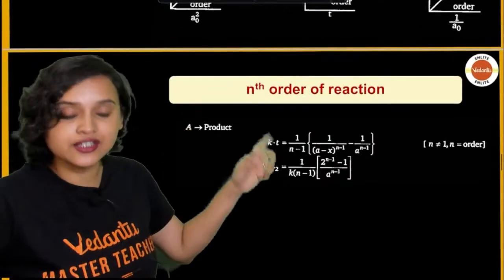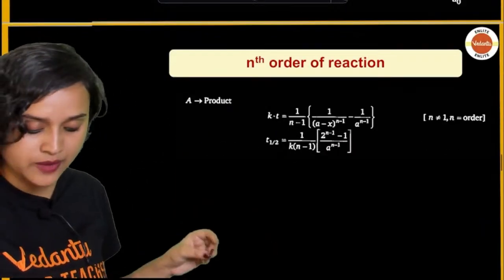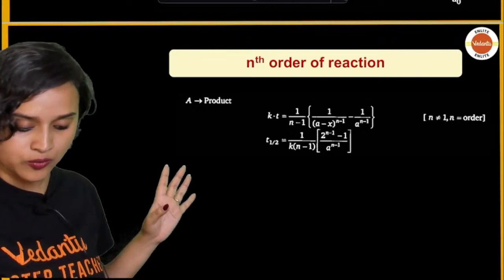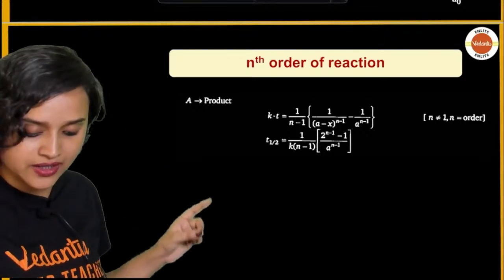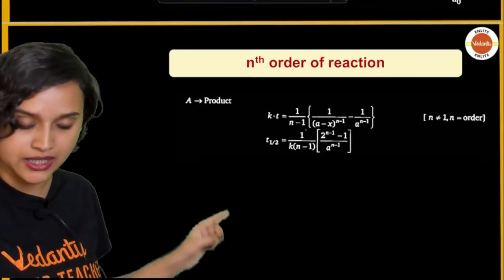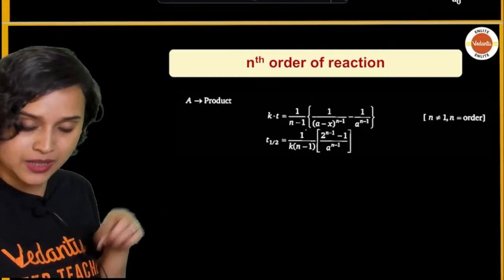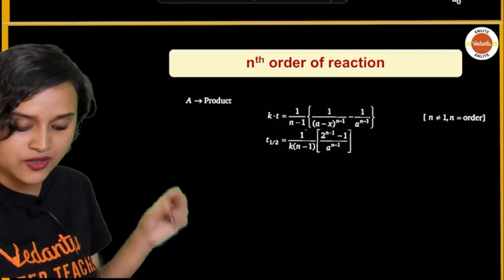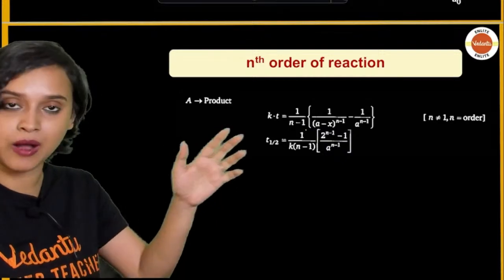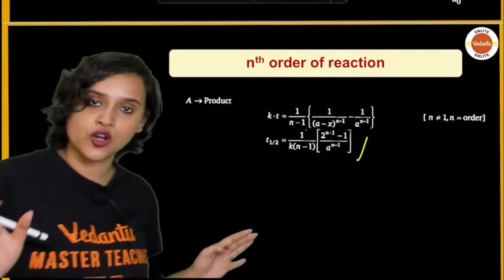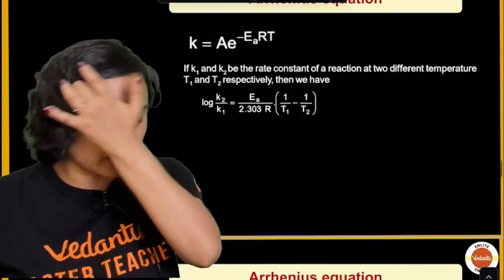Now, for the nth order of reaction, A to product, what will happen? t half is given to you as 1 divided by K multiplied with (n minus 1), multiplied with (2 to the power n minus 1 minus 1) divided by a to the power n minus 1. This is the formula. As we solve the questions, it will be all clearer to you.